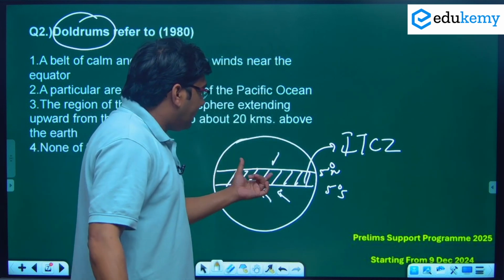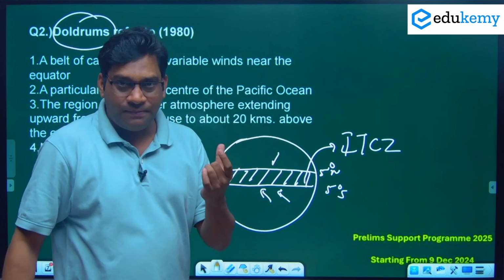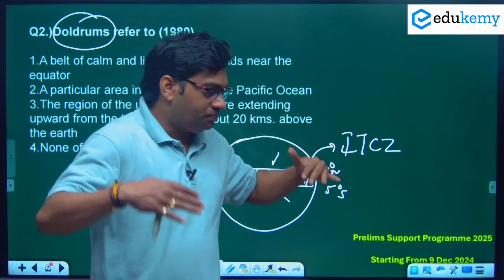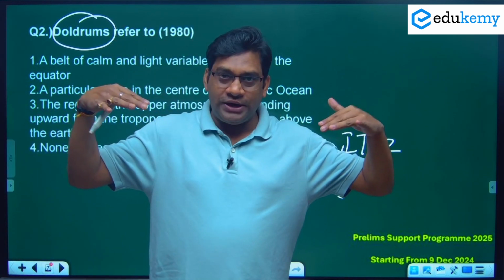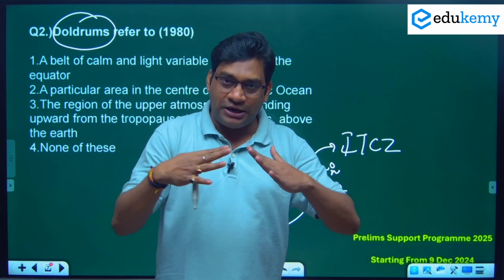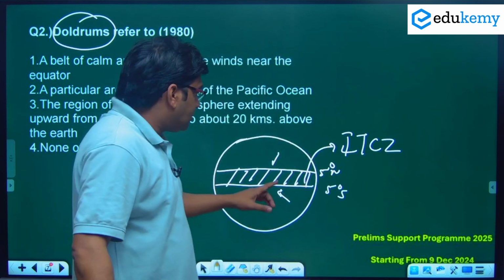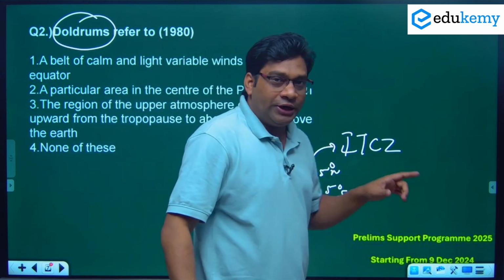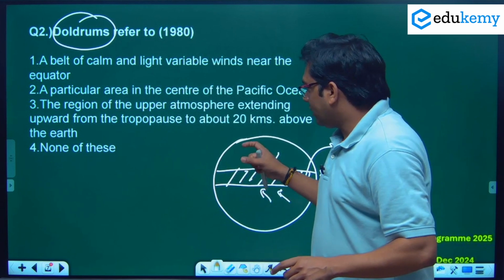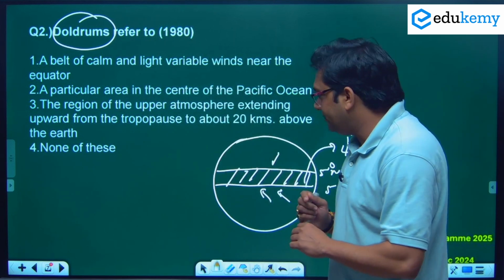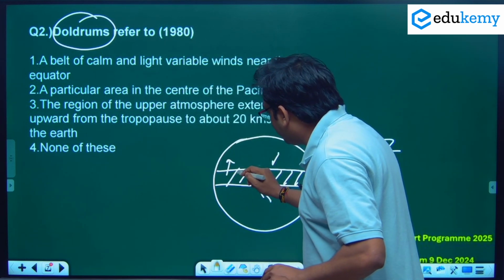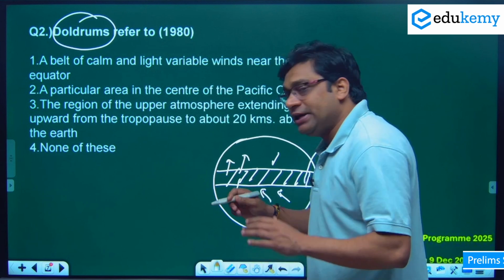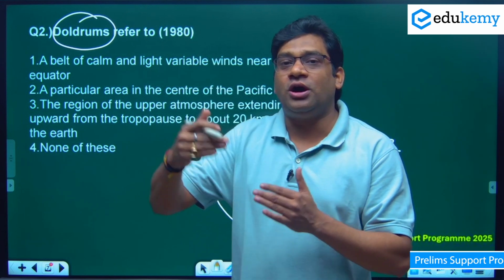So this is a place where wind is very calm. Two airs come into contact here, converge and start to rise. So this is the place we call doldrum, very close to the equator, 5 degree north or 5 degree south. This doldrum is shifted northward and southward as per the apparent movement of the sun.